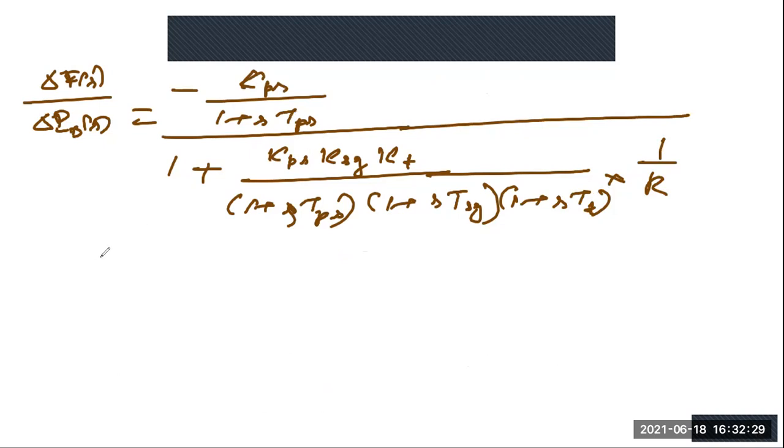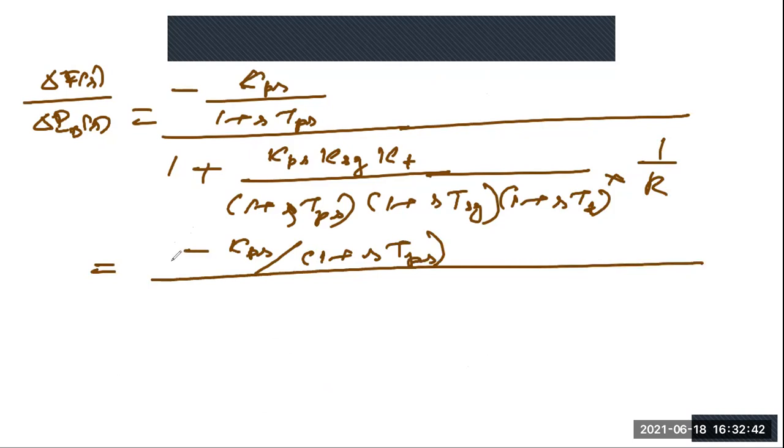So now we'll do the simplification. This is equal to minus KPS by 1 plus STPS. This derivation may not be given in the book.